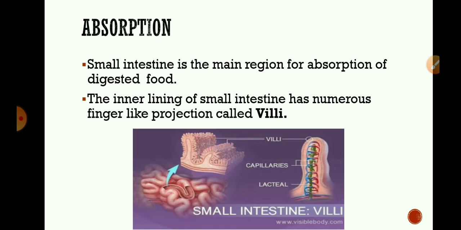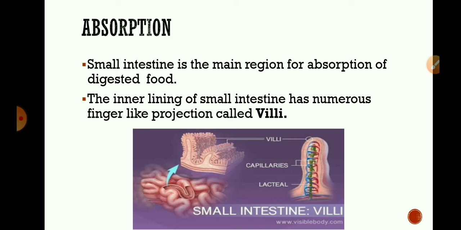From the blood, digested food is carried to each and every cell of the body, where it is utilized for obtaining energy and for growth and repair of the body. The digested food which is not used by our body immediately is stored in the liver in the form of a carbohydrate called glycogen. This stored glycogen can be used as a source of energy by the body when required.